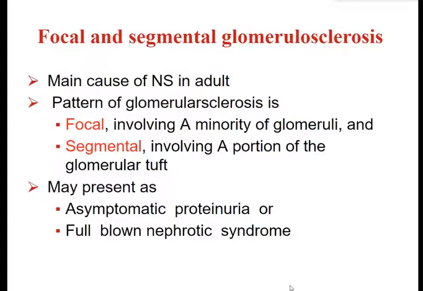And what does that mean? Say we have seen 10 glomeruli on histopathology, and 7 to 8 of them are showing focal changes. Sorry, the 7 to 8 of them are involved. Then segmental. Segmental would mean involving a portion of the glomerular tuft. This FSGS may present as asymptomatic proteinuria or full-blown nephrotic syndrome.